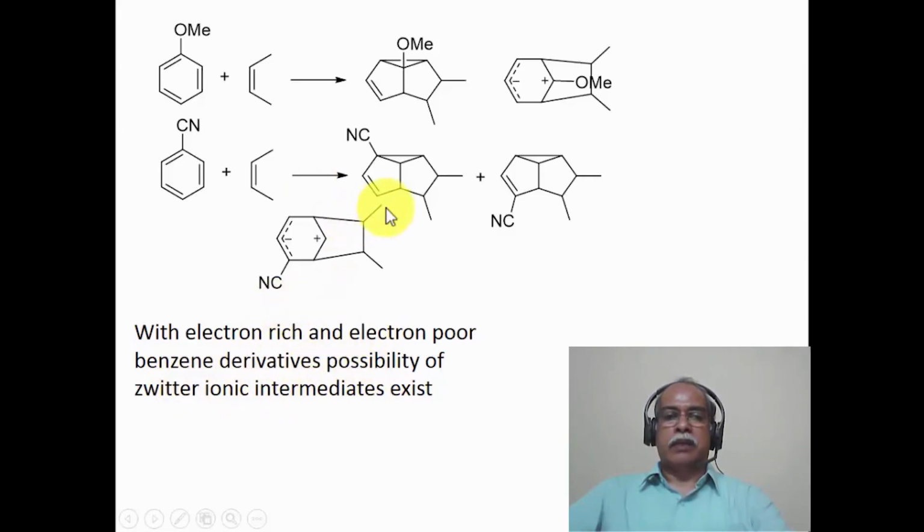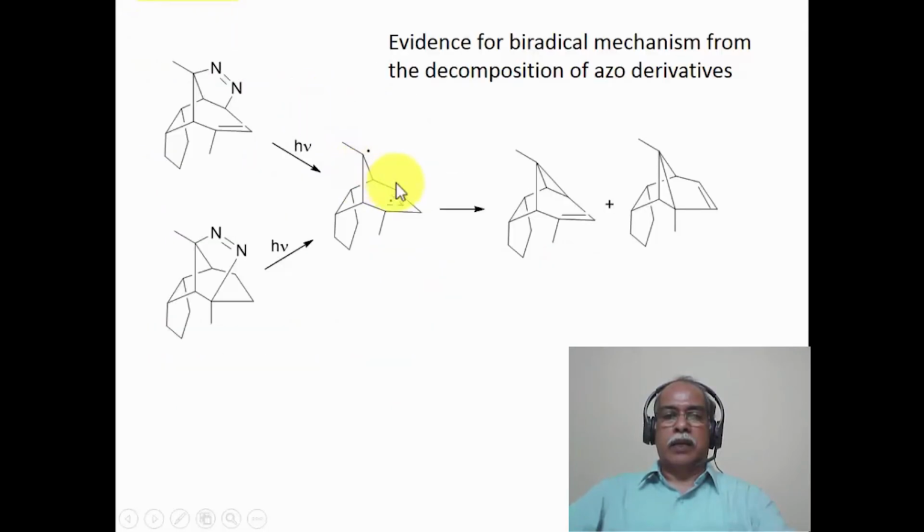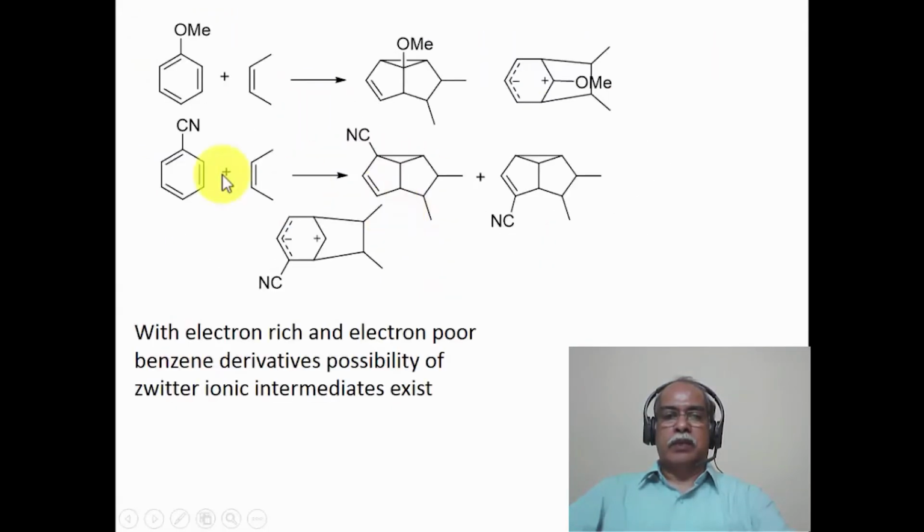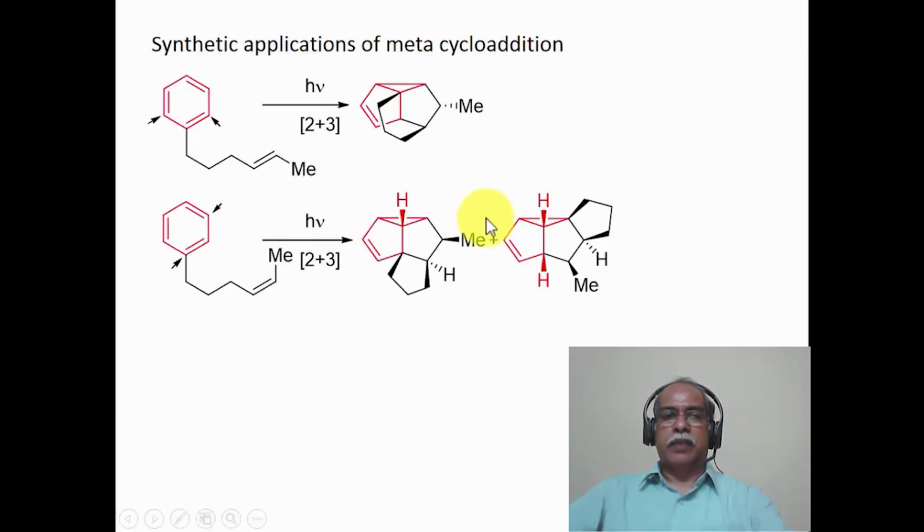The possibility of these intermediates does exist, which can be explained by the stabilization of the charges by the electron donating and electron withdrawing substituents in these systems. So without any electronically biasing substituent, it can go through a diradical intermediate of this type. With strongly electron influencing systems like the electron donating or electron withdrawing substituent, it could be a zwitterionic intermediate of this type. Synthetic applications of the metacycloaddition is what is given here beautifully.